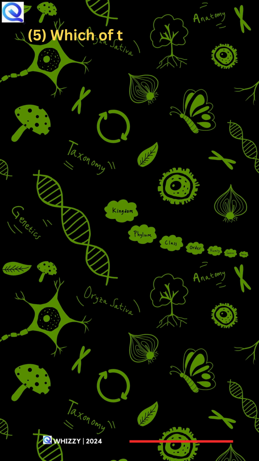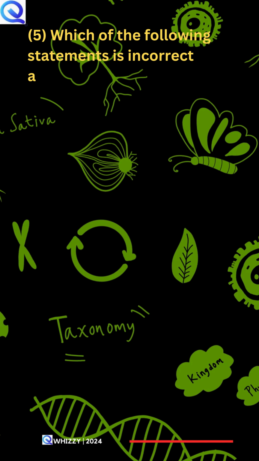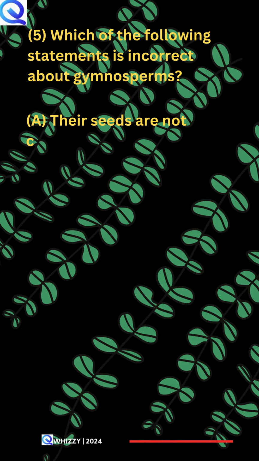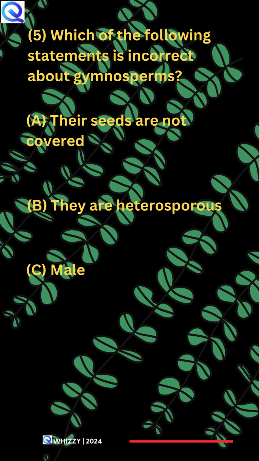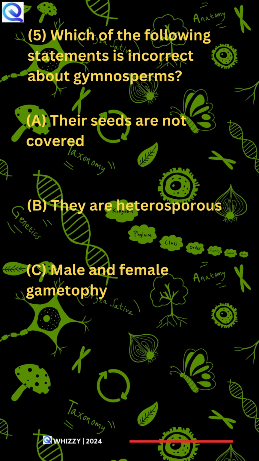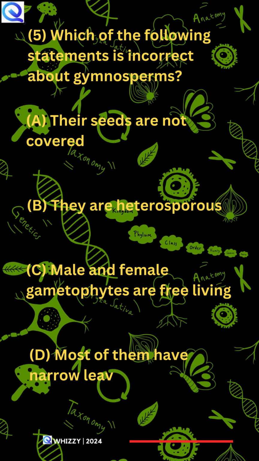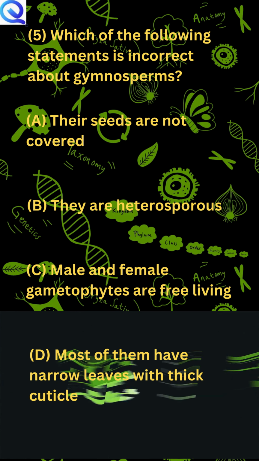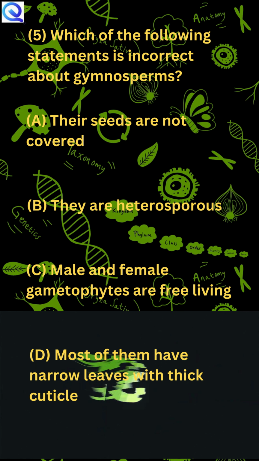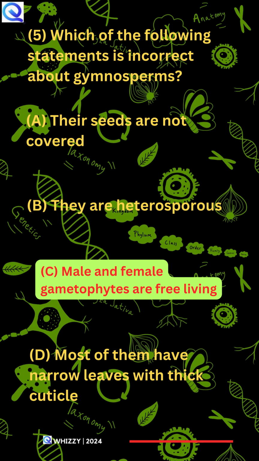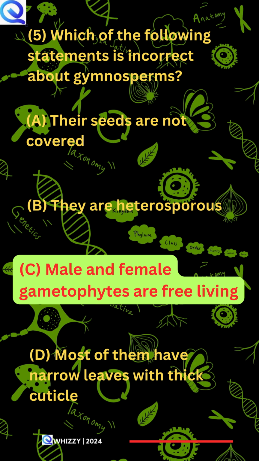5. Which of the following statements is incorrect about gymnosperms? A. Their seeds are not covered. B. They are heterosporous. C. Male and female gametophytes are free-living. D. Most of them have narrow leaves with thick cuticle. C is the correct answer.